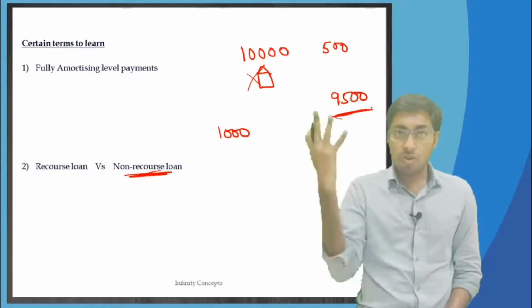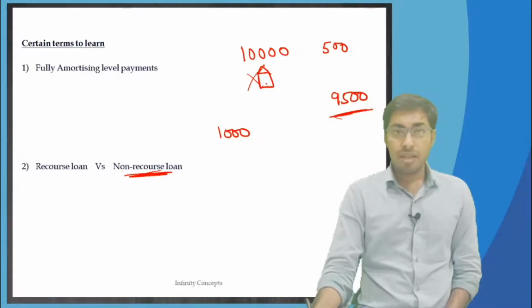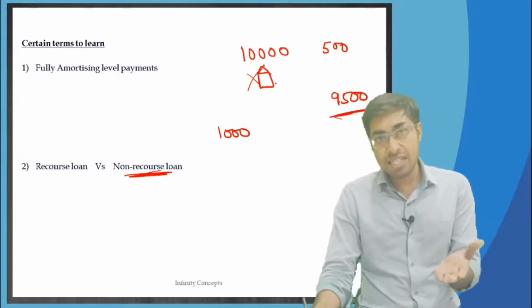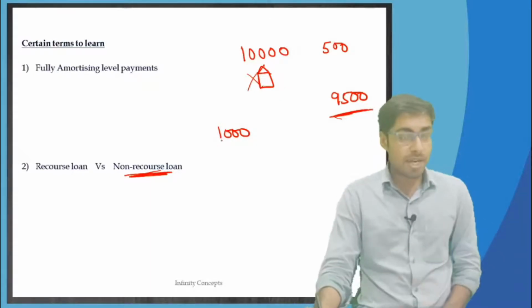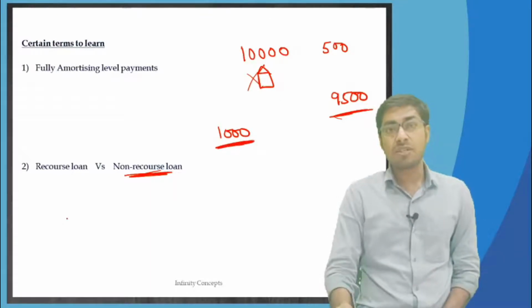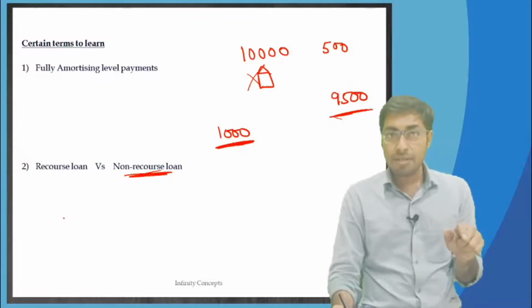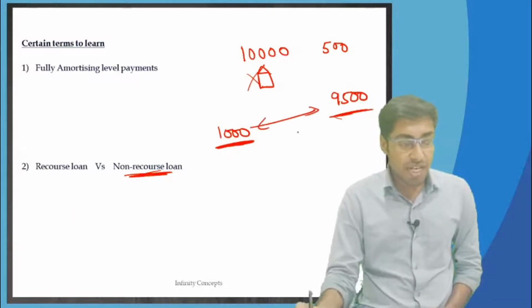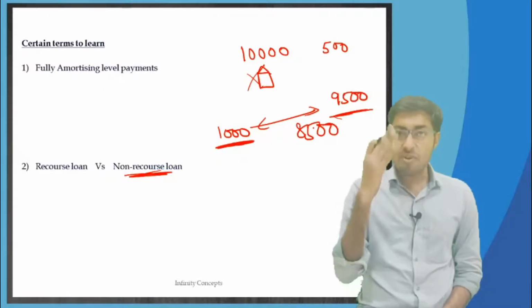Now the bank said, okay, if you don't want to pay, get lost, give me the keys and I will sell this home. When the bank actually went into the market to sell this particular home, the home prices had fallen so much during the subprime crisis that I could sell only for 1,000. And when I could sell only for 1,000, what happened? I was facing a loss of directly 8,500. This was the loss that the bank was facing.